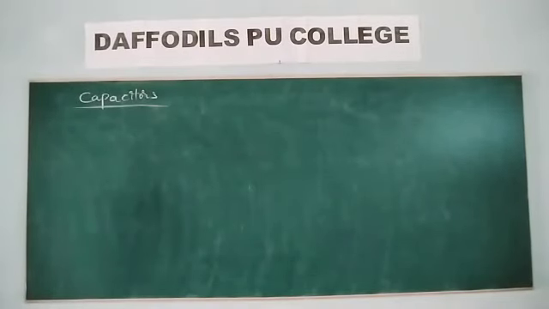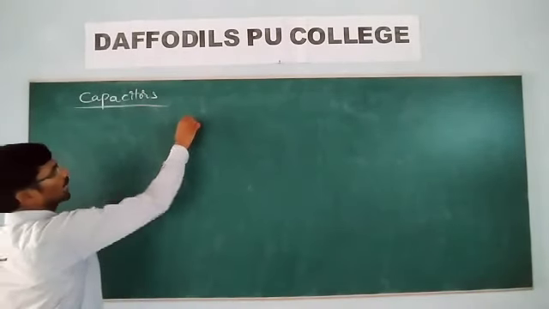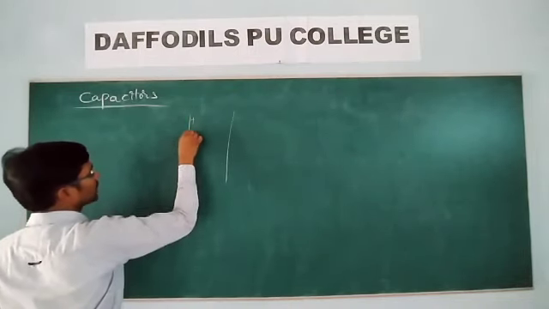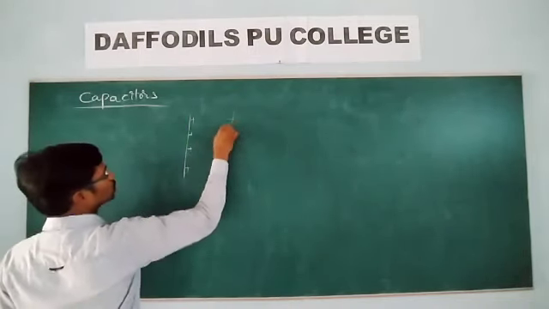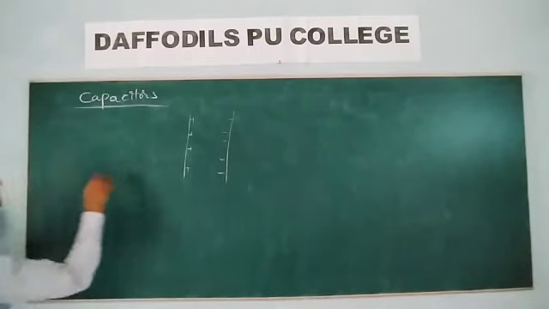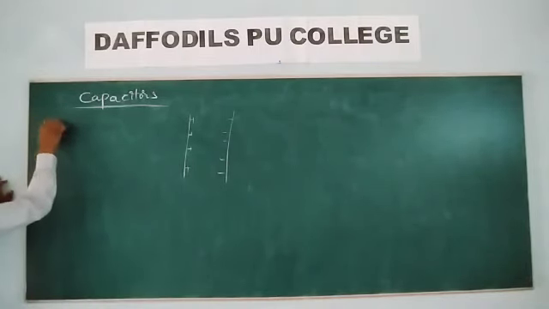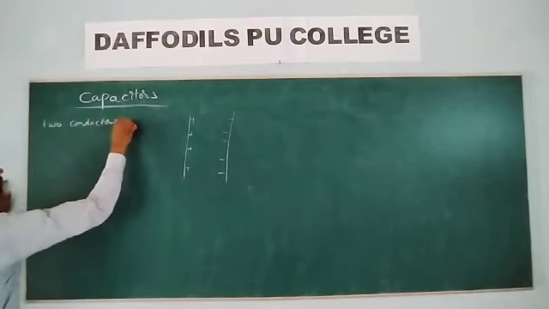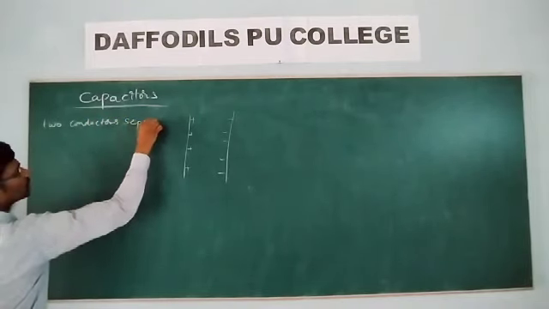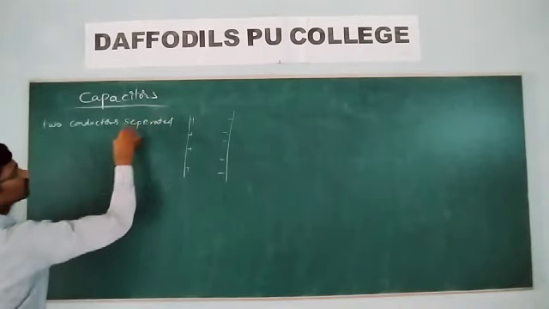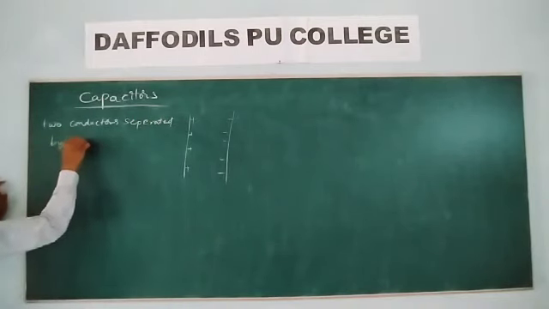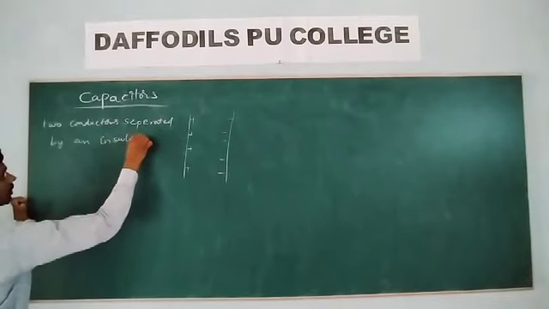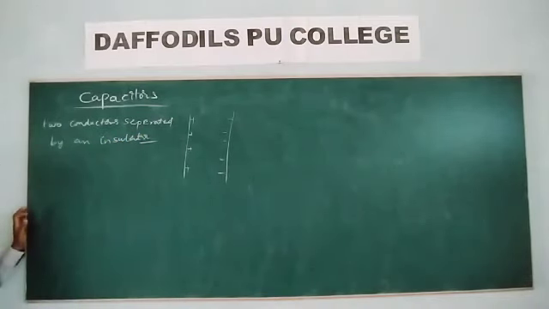What do you mean by the capacitors? Two conductors which are separated by an insulator are called capacitors. Two conductors having opposite charges, separated by an insulator, are called capacitors.